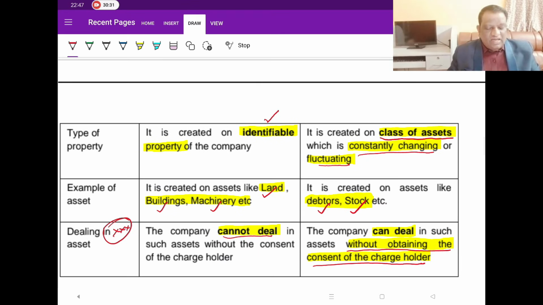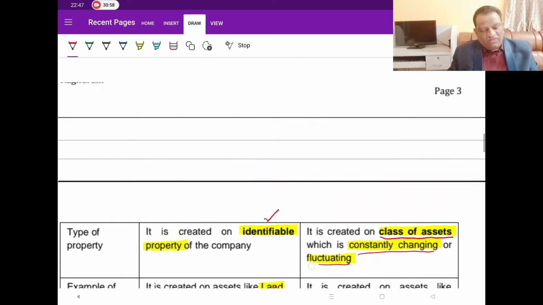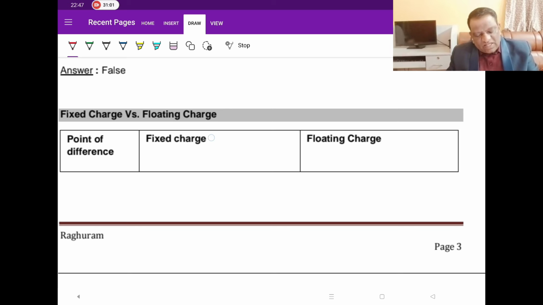Point one, the asset is in the physical custody of the borrower, and if the Act gives the borrower the right to deal, that is, you can sell the asset without asking the charge holder, then what is the security that the charge holder has? He doesn't have the physical custody, and he can't even stop you from selling. Then what happens if he sells after creating and registering the charge? That is the risk you carry as far as floating charge is concerned. So between fixed charge and floating charge, fixed charge is more secured. It offers more security to the lender than the floating charge.